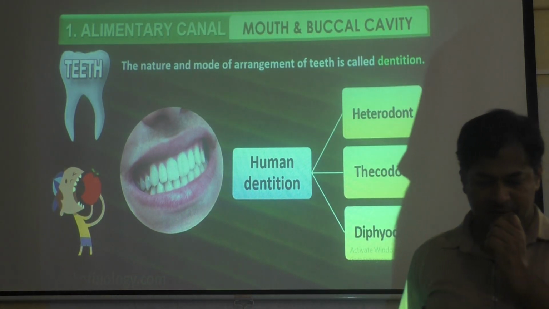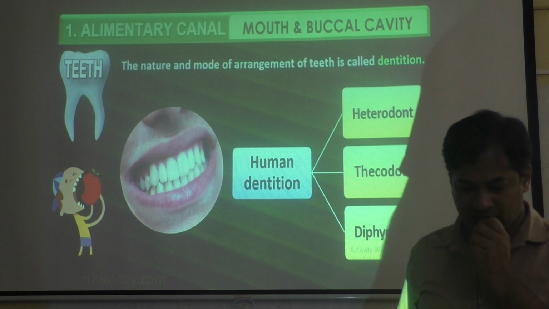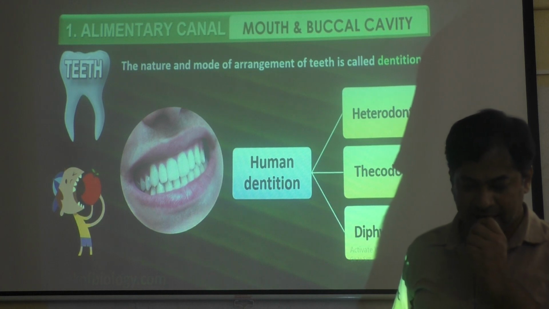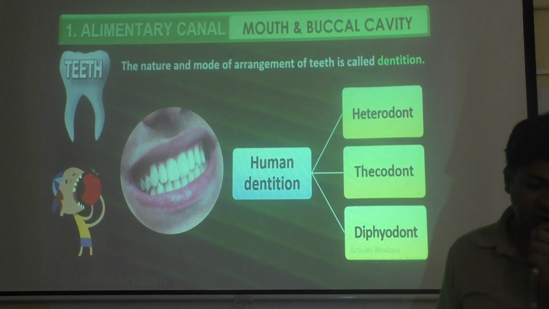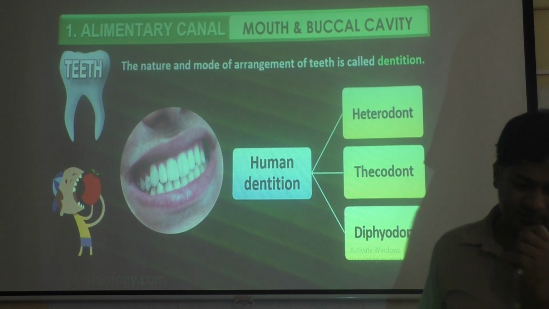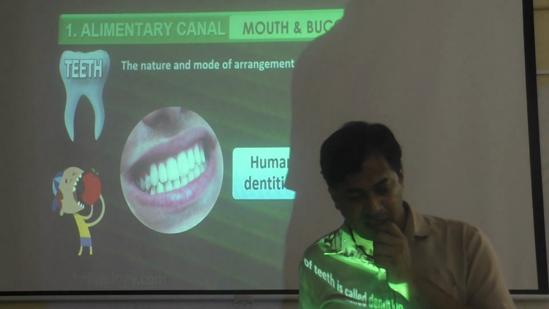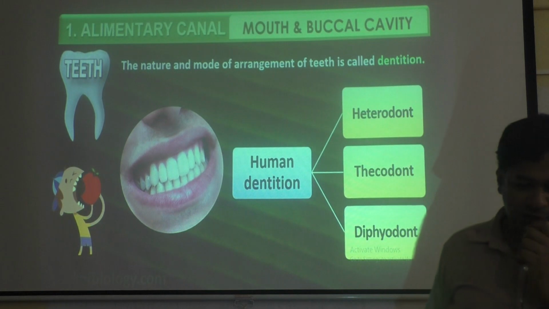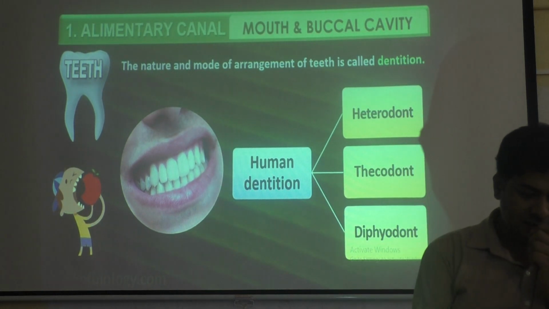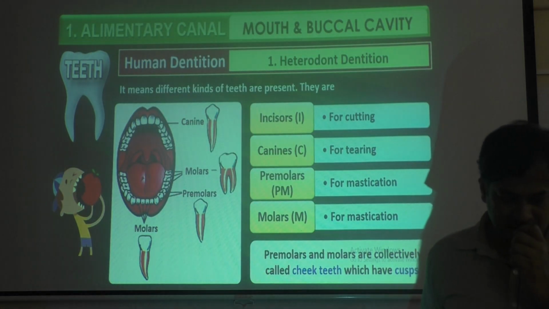So there are 3 types in human beings. Dentition is of 3 types, that is heterodont, thecodont and diphyodont. Okay, heterodont, thecodont and diphyodont. What is the meaning of that? We will see now. Very simple.